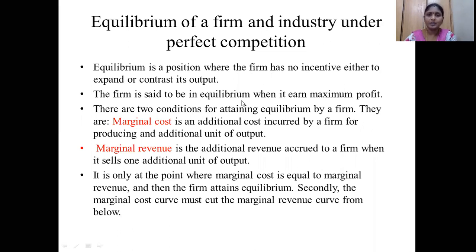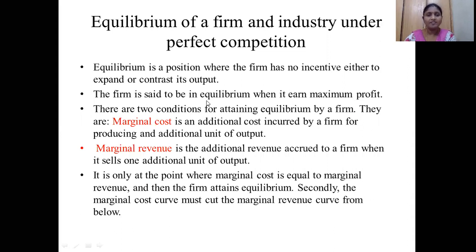So the firm is said to be in equilibrium when it earns maximum profit. That is the only thing I have told you now. It is a position where the firm or industry is going to earn maximum profit. Beyond this, if you go either right or left, that means we are going into losses. That is not what every firm wants. Every firm wants to get maximum profits.